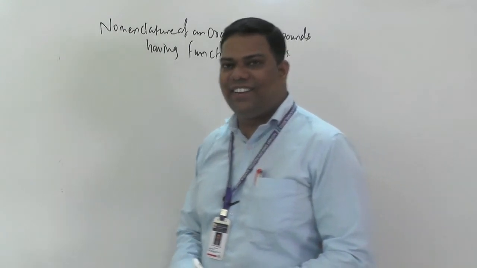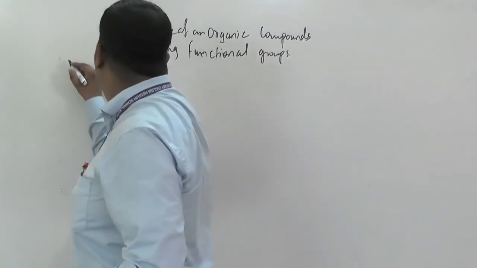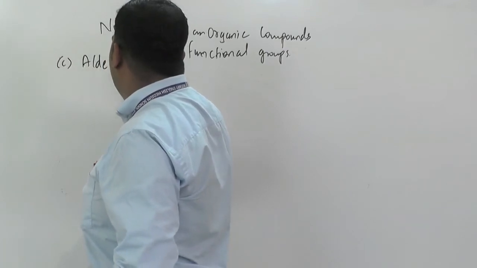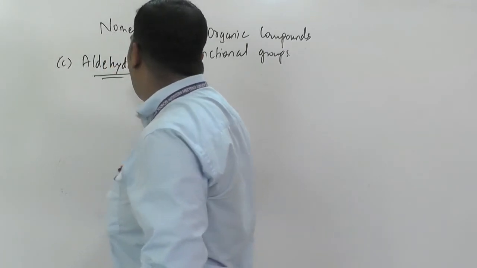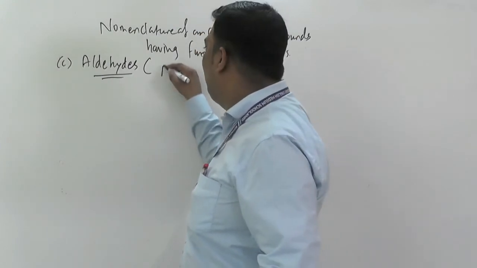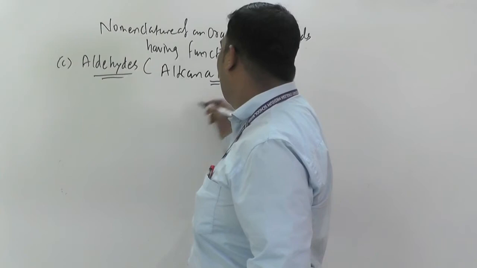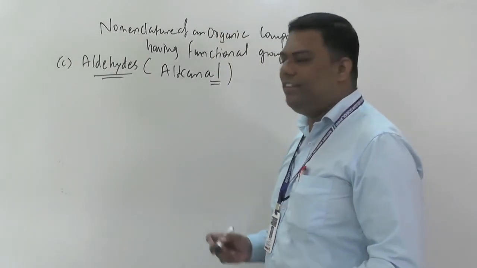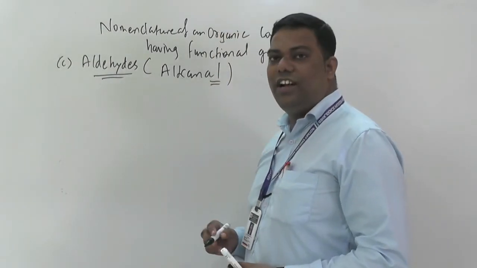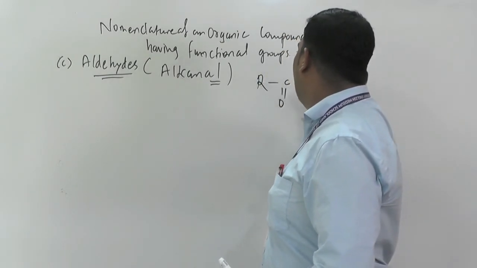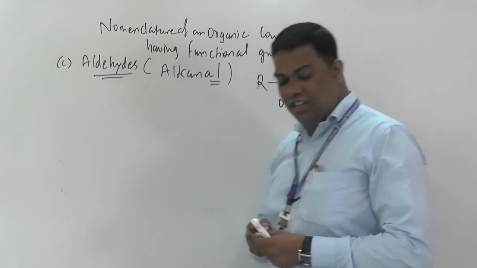Aldehydes we can call alkanal. Al is aldehyde, and the general formula is R-C double bond O-H.